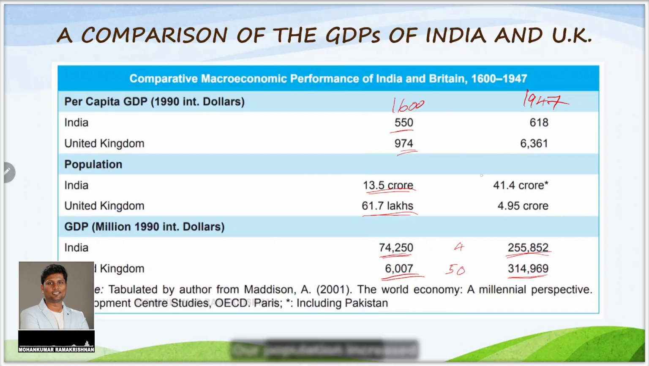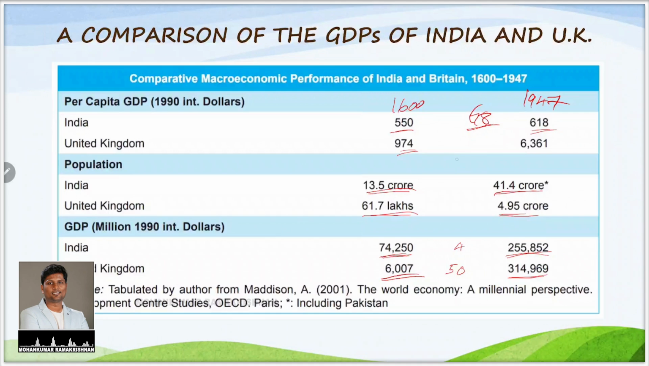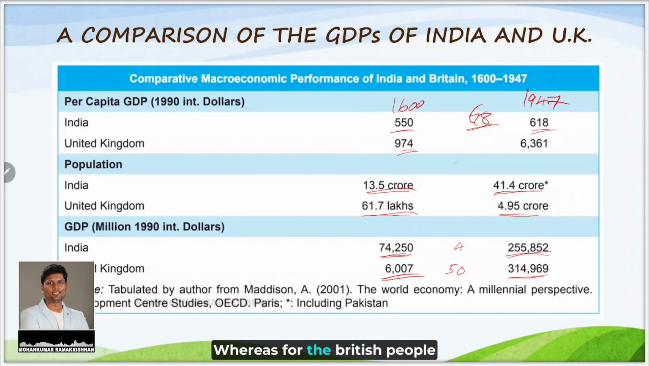And population, our population increased to 41.4 crore. British population became somewhere around 5 crore. Now here see the per capita GDP, ours is 618, which is hardly some 68 points up from our 1600 figure. Whereas for the British people, from 974, it went to 6361.